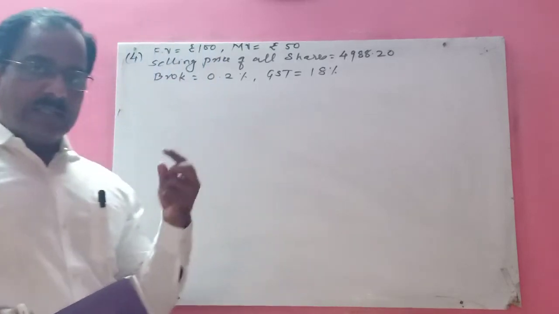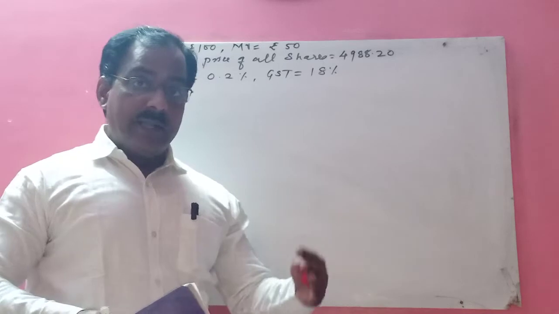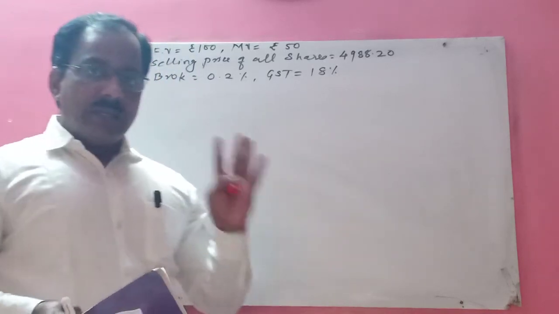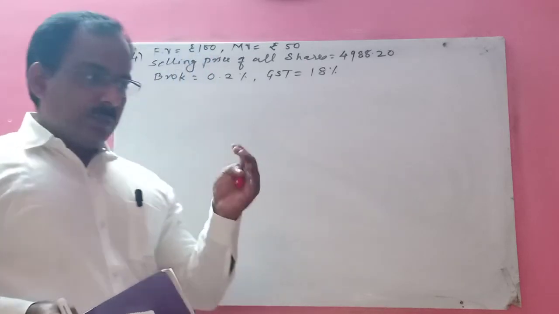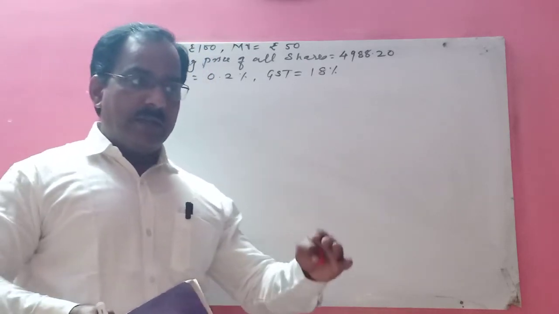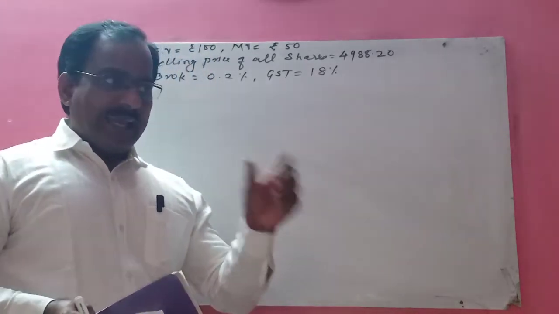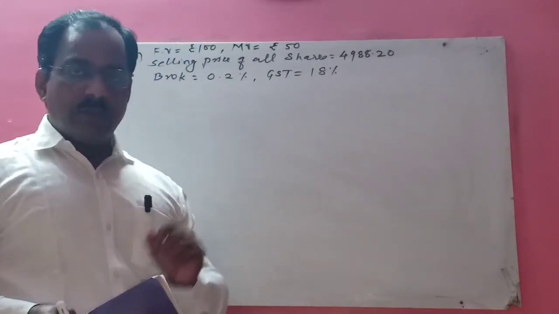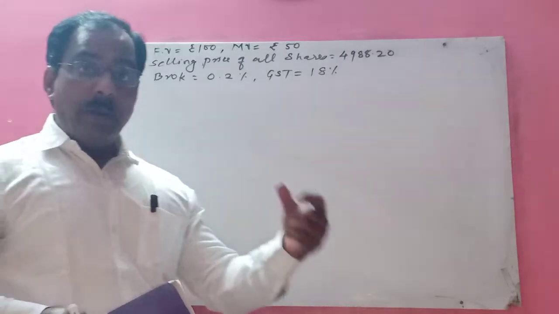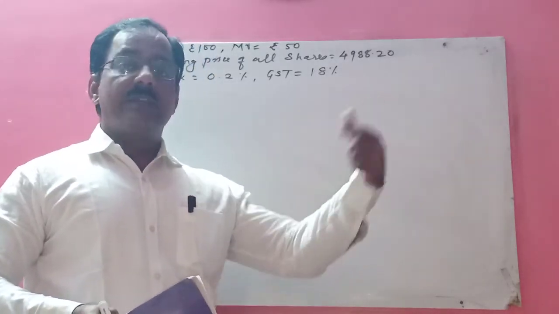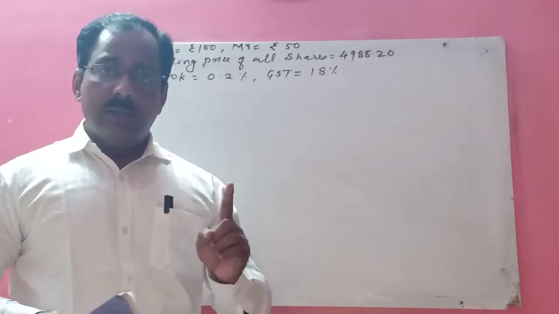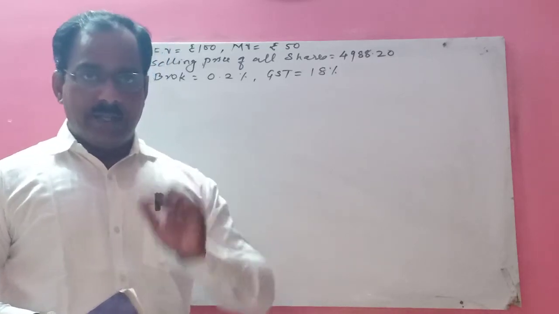Suppose your father has bought 100 t-shirts. Okay, let the total amount for X shares be 1000 rupees, and the cost of one share is 100.